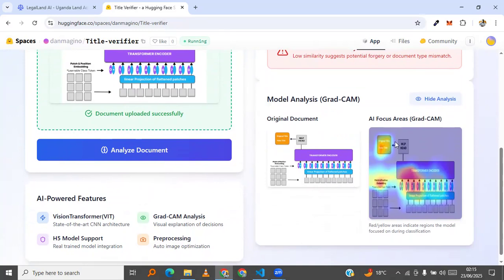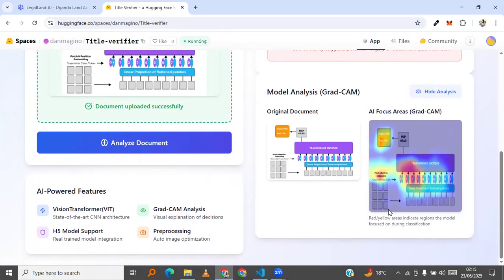You can even see the classification area here near the MLP head, and there is the transformer area, the tokens area, and all this. It has applied the GradCam to show that these areas did not contribute to the model's prediction.